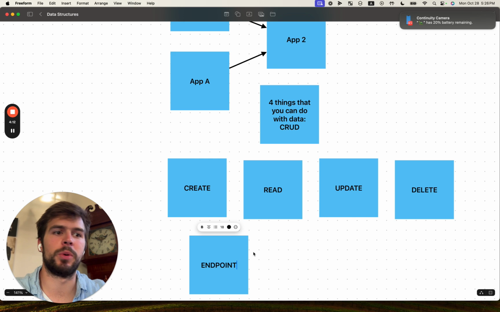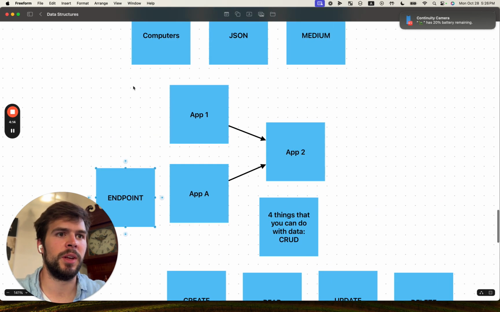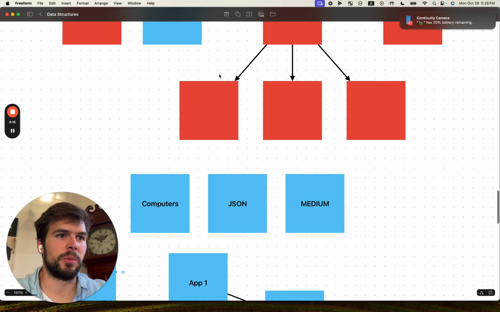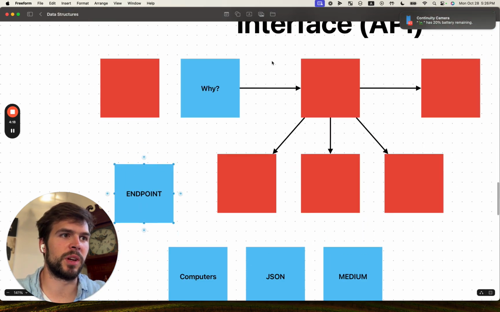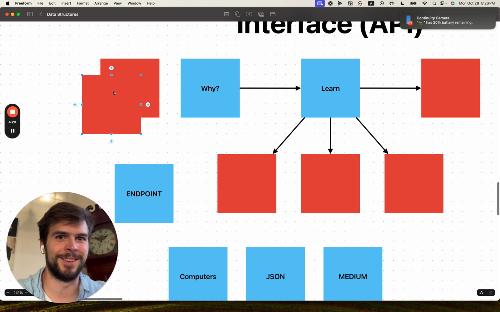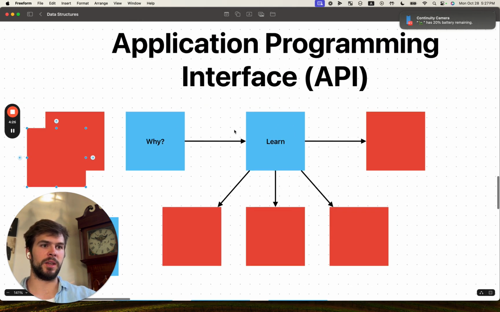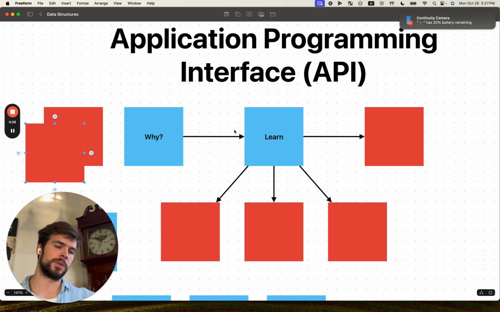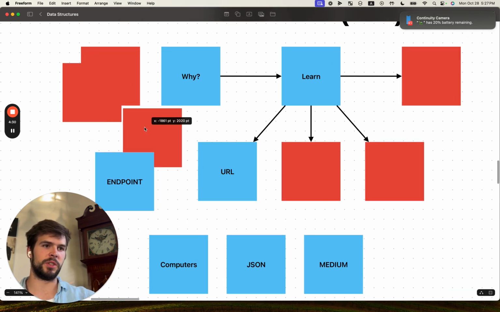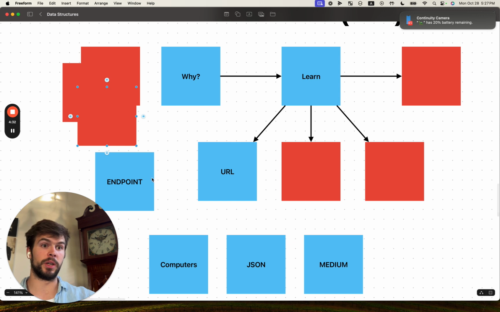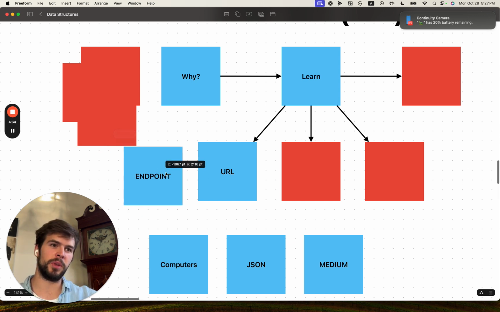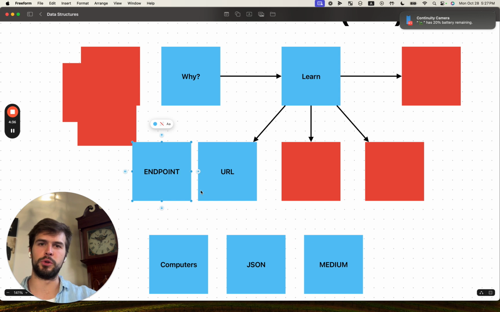I'm going to get to the word endpoint in just a second here. When we talk about learning, we've already kind of dove into the learning side of things, but every API is going to be built up of three components. The first one is this URL, and the URL is the endpoint. You can kind of use these interchangeably.